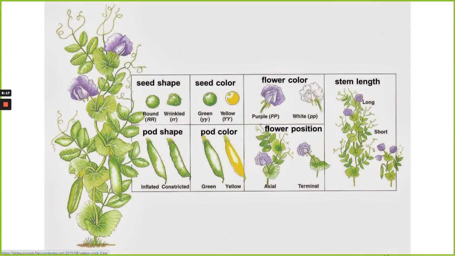So let's come back here and think about Mendel's work. Mendel was working with these pea plants. They're easy to grow. They have some easily observable characteristics. Some of the things he was looking at was the shape of the seeds. They could be wrinkly or round. The color, green or yellow. With the flowers, you could look at whether they were purple or white, where they were located on the plant. Was the stem of the plant long or was it short? Were the pea pods green or yellow, smooth or wrinkled? So he's looking at all these various characteristics.